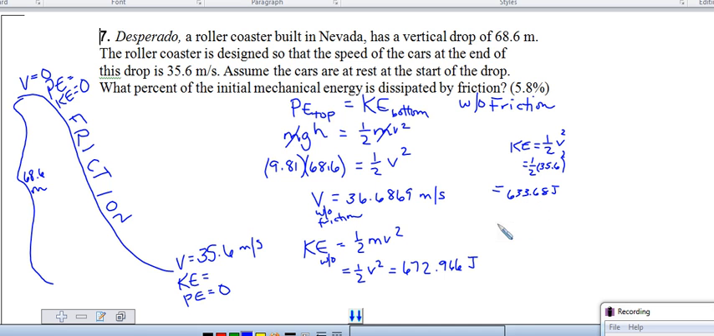If I want to find a percent difference, I want to take the difference between these two numbers, the 672.966 minus the 633.68. Remember, absolute value. I'm running out of room. Divided by what I should have had, which is the 672.966. You multiply that times 100%, and you will get 5.8% lost due to friction.